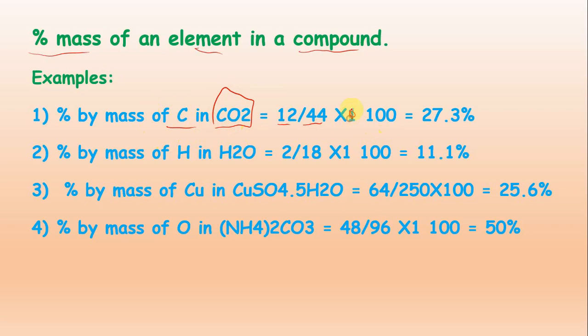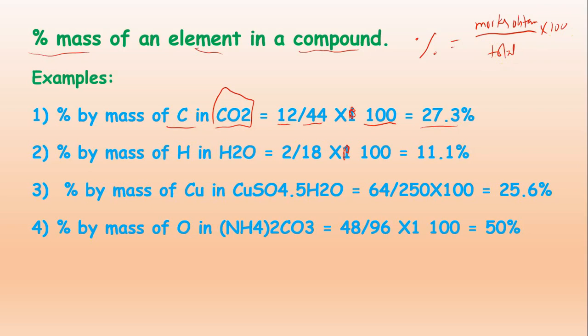So this will not be 1, it will be 100. This is not the 1, this is 100, directly we will write. So this will be the 100. Then 27.3 percentage of the carbon in CO2. So another formula, like how to calculate the percentage, we will write the marks obtained, and then we will divide by the total marks and multiply by 100. This is the formula for how to calculate the percentage.